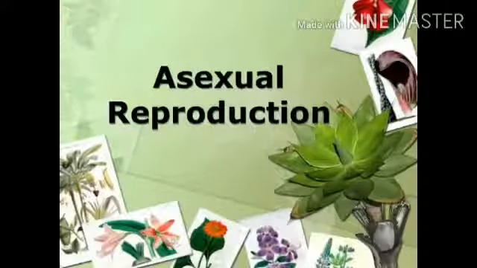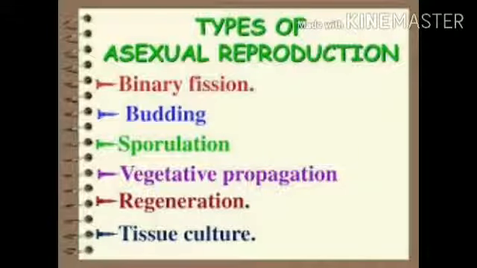Hello students, in this video I will explain the topic asexual reproduction from the chapter How do organisms reproduce. In this slide you can see the types of asexual reproduction, which are binary fission, budding, sporulation, vegetative propagation, regeneration and tissue culture. Out of these, I will explain here some types of asexual reproduction.